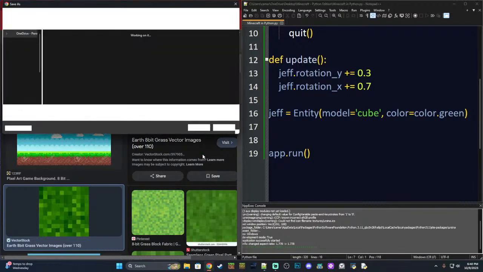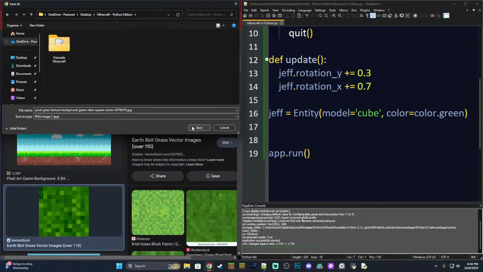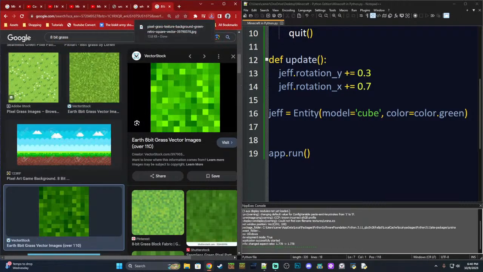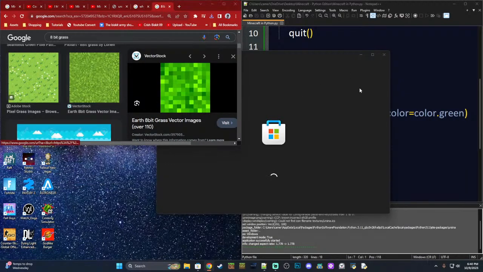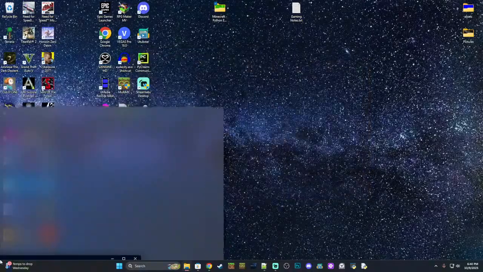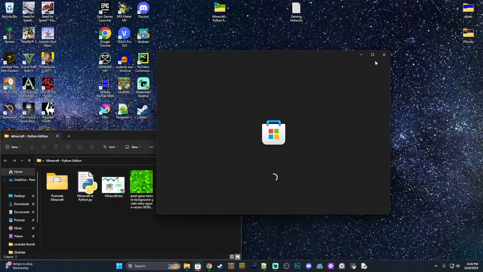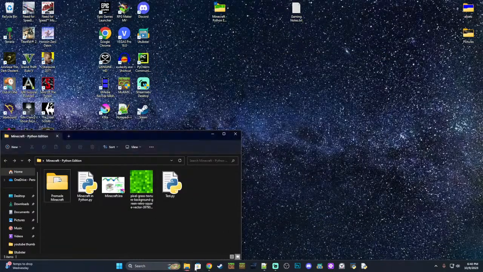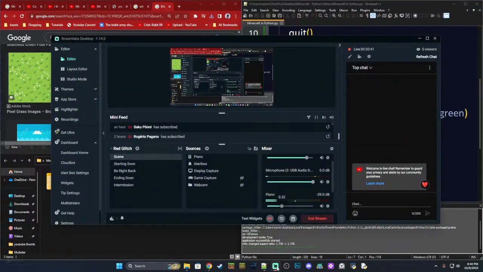Save image as, and we're going to save it to our Python file. I'm actually going to name it something more simple because trying to type in that huge name is going to be a pain in the butt. Okay, let's close this as soon as we can. We do not want Microsoft Store open. Slowly but surely we're getting this figured out.